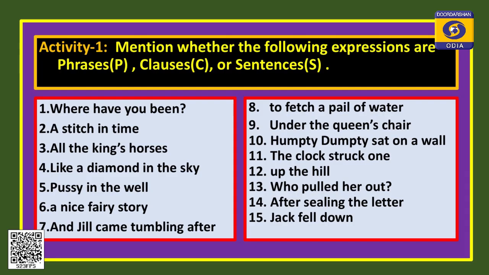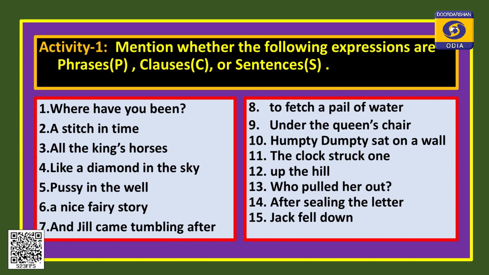Look, mention whether the following expressions are phrases, clauses or sentences. 1, where have you been? 2, a stitch in time. 3, all the king's horses. 4, like a diamond in the sky. 5, pussy in the wall. 6, a nice fairy story. 7, and Jill came tumbling after. 8, to fetch a pail of water. 9, under the queen's chair. 10, Humpty Dumpty sat on a wall. Number 11, the clock struck 1. Number 12, off the hill. Number 13, who pulled her out. Number 14, after sealing the letter. Number 15, Jack fell down.